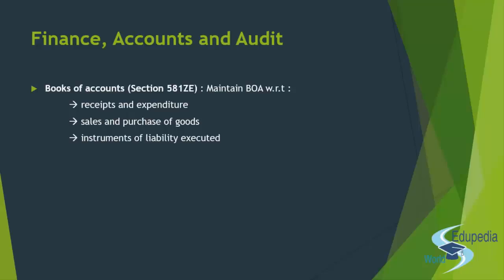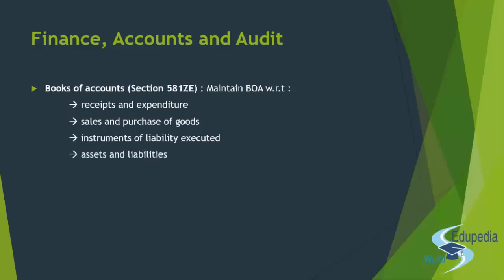Apart from that, all the sales and the purchase of goods, right? They purchase goods from the producer and sell them off into the market. So whatever the documentation for these purchases and sales, all needs to be documented. They will have a separate book for this. So whatever they receive and whatever they spend, all the receipts and expenditure are in place, plus all the selling and purchasing of the goods that they deal in has to be recorded separately.